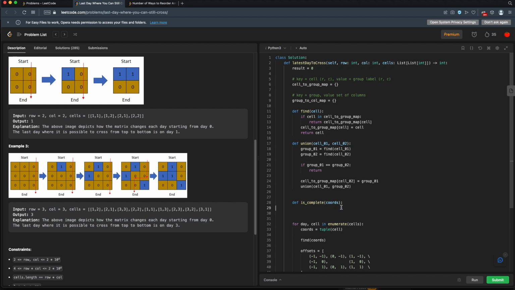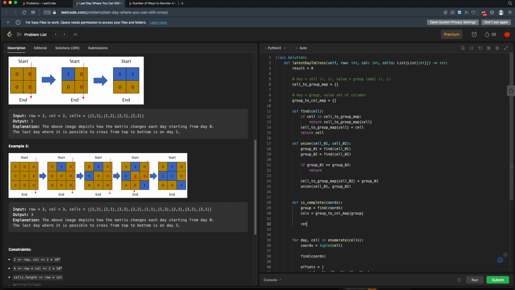So that makes this one pretty easy. So all we have to do is look up this coordinate. We have to get the group for this coordinate. So first we'll get the group. That equals find coordinate. And then we need to look up that group in this column map here. So the columns for this group will be the group column map for this group.